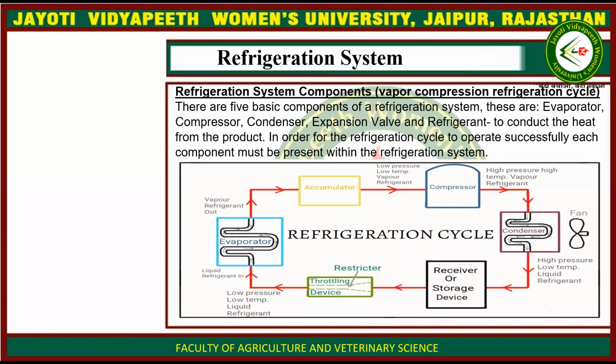Then, refrigeration system components for the vapor compression refrigeration cycle. There are 5 basic components of a refrigeration system. These are the evaporator, compressor, condenser, expansion valve and refrigerant, that is to conduct the heat from the product. And in order for the refrigeration cycle to operate successfully, each component must be present within the refrigeration system. This is the evaporator, then accumulator, compressor, condenser, storage device, and there is a restrictor.